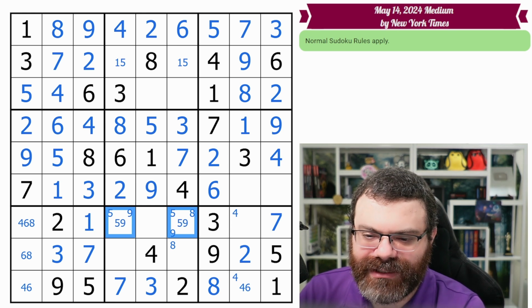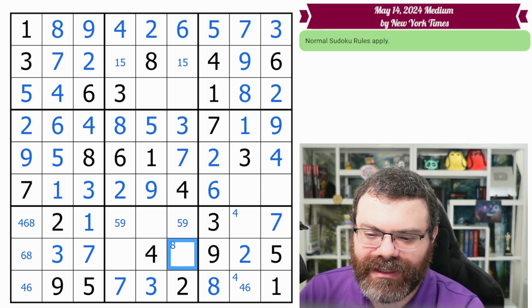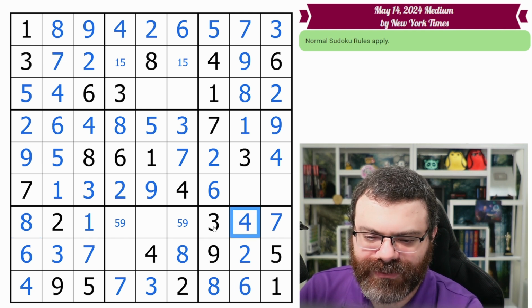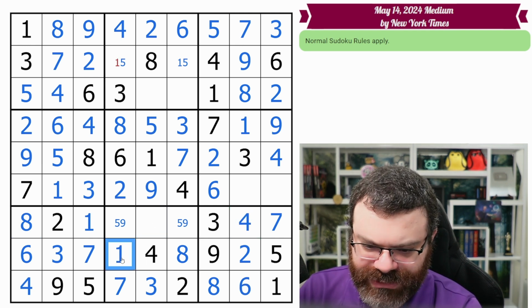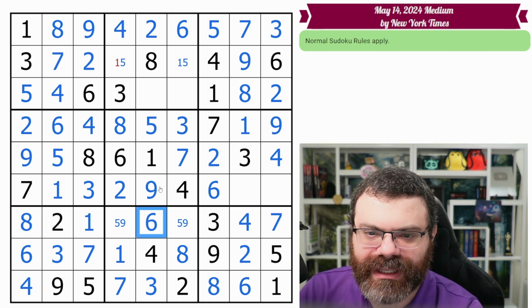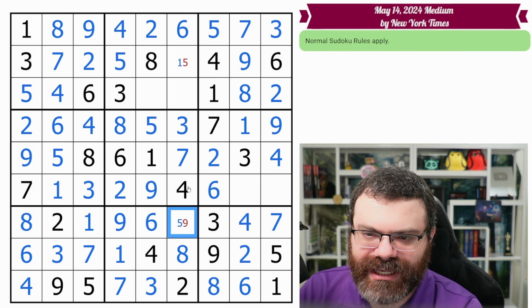So that's a 5, 9 hidden pair, and that means this can't be 8 anymore. That places this 8. It gives us the 6, 4, and 8. That's a 6 and a 4. What are the 2 digits for this box? The 1, which goes here, and something, the 6. That 1 does resolve the 5, 9, 5, and 1.